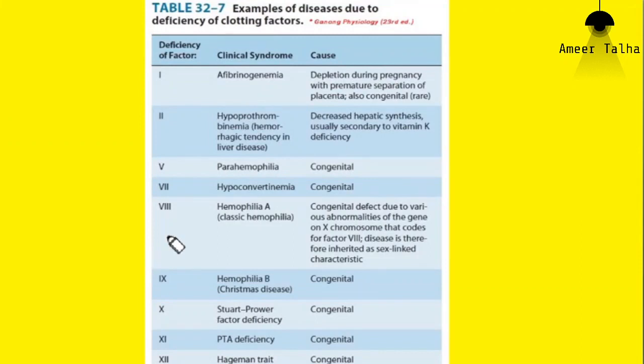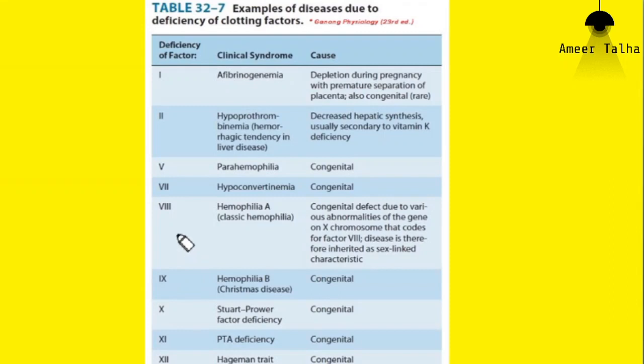So remember the name of clotting factor 8. The name is anti-hemophilic factor A. And factor 9 is anti-hemophilic factor B. And the name for factor 11 is anti-hemophilic factor C. Remember, factor 9 is also known as Christmas factor.